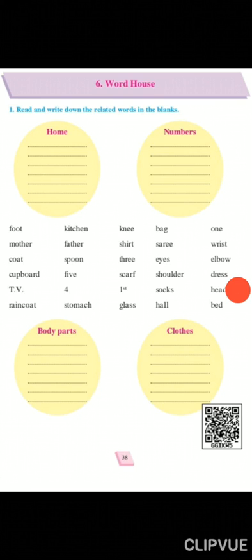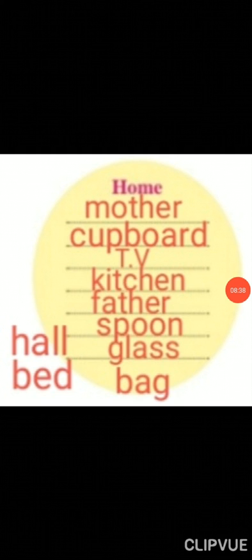So let us check which things are there in the home circle. So students, in the home you will write the first word is mother, MOTHER, mother. The second word is cupboard. Those students who have not completed, they can write it now.